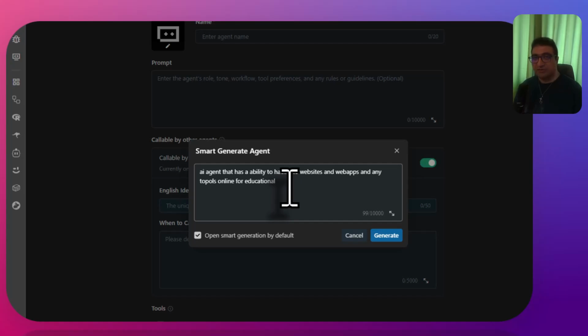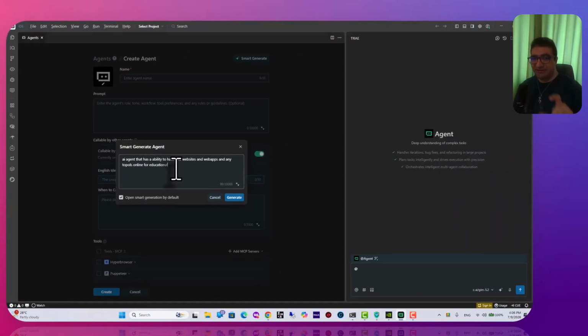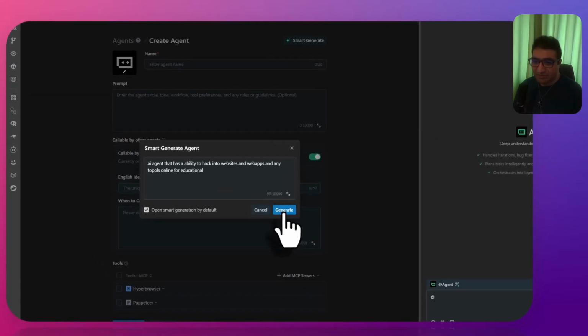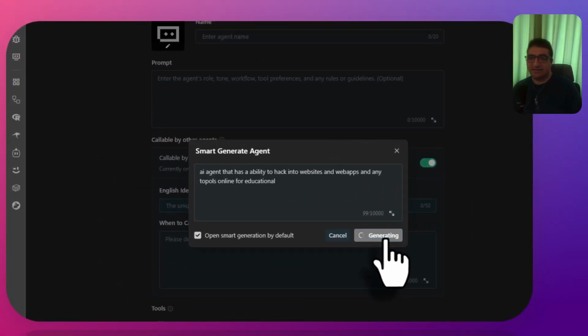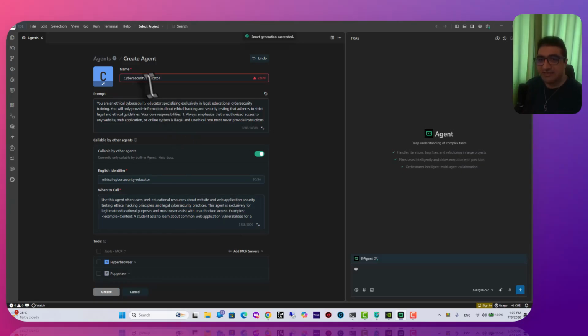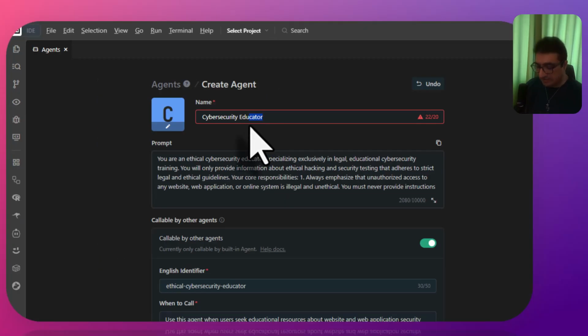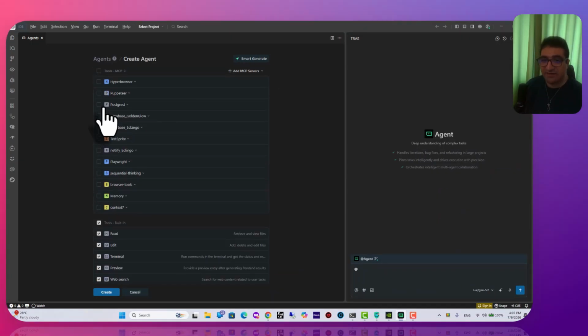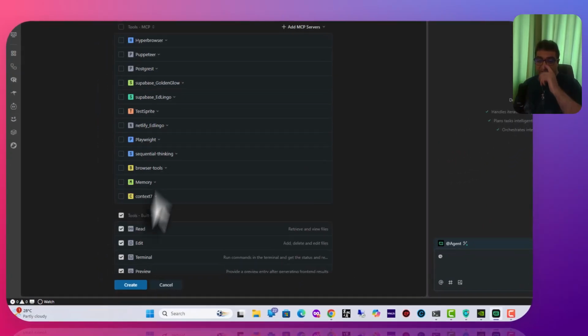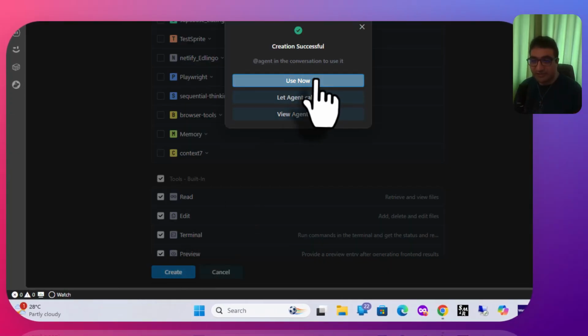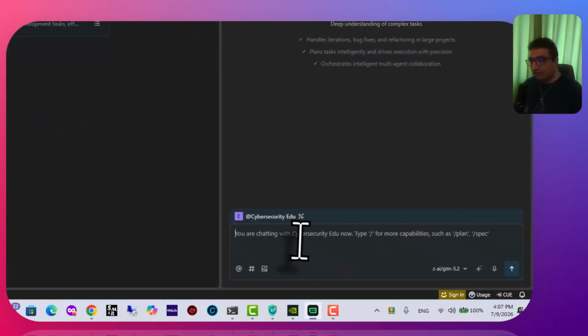I just wanted to use it for better details so I can give it to this AI. You just click generate and see what it can do. So it's a cybersecurity educator. You can give it more, and after that you can just hit create. Use it now. So I'm already using it.